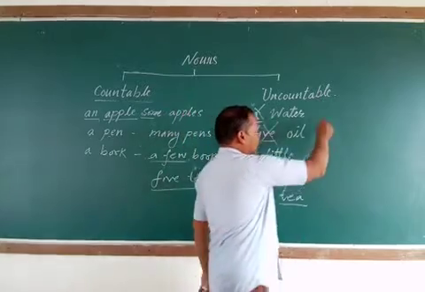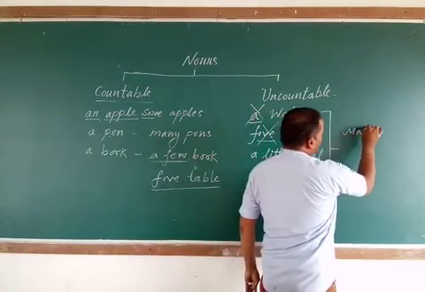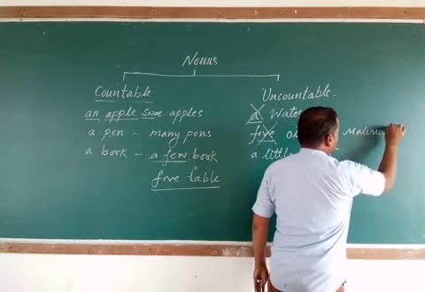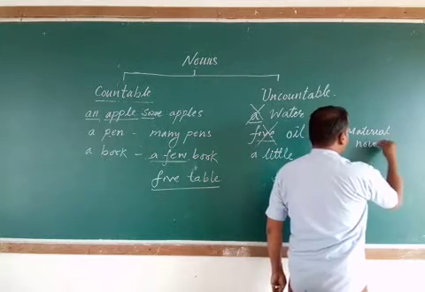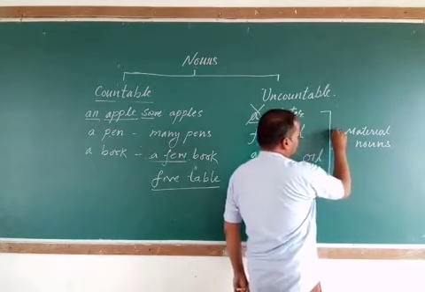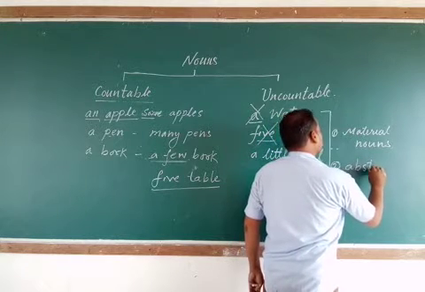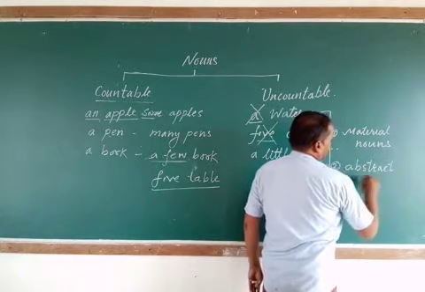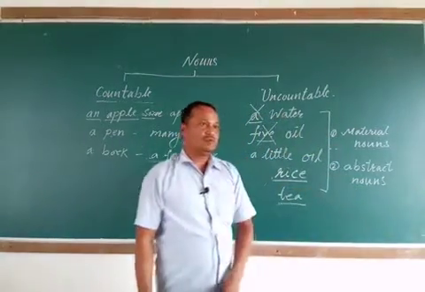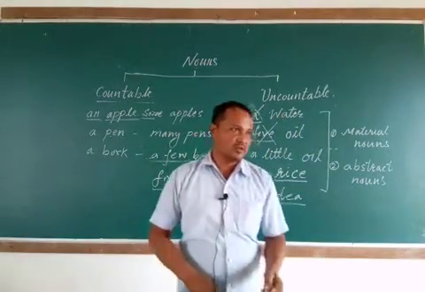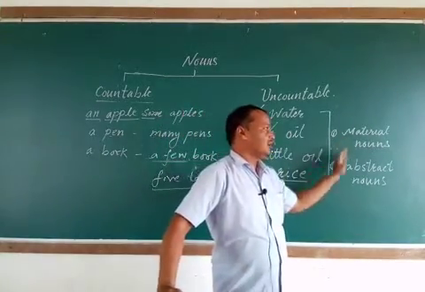They are material nouns, and second, abstract nouns. So the second way to remember what is an uncountable noun is to keep in your mind that there are two kinds of nouns, material and abstract.